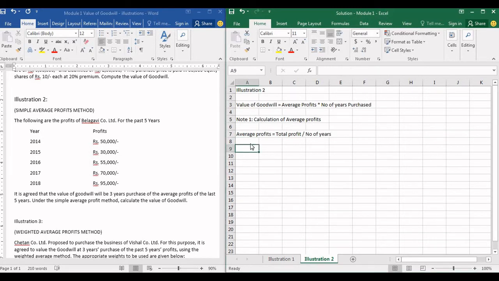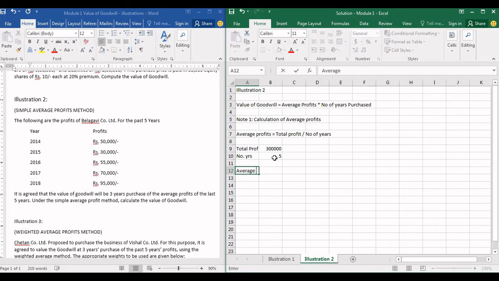So guys, let us find out the value of total profit. Total profit is equal to the profit of all 5 years, which is 50,000 plus 30,000 plus 55,000 plus 70,000 plus 95,000, which comes up to 3 lakh rupees. Number of years is 5. See, 2014, 2015, 2016, 2017 and 2018. 1, 2, 3, 4, 5. So number of years is 5.